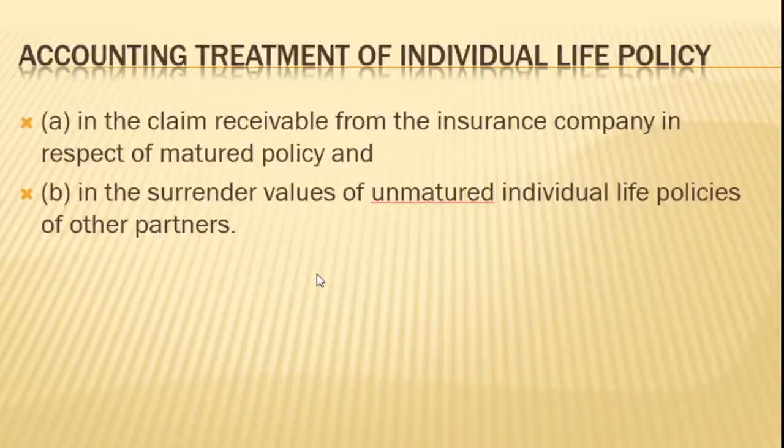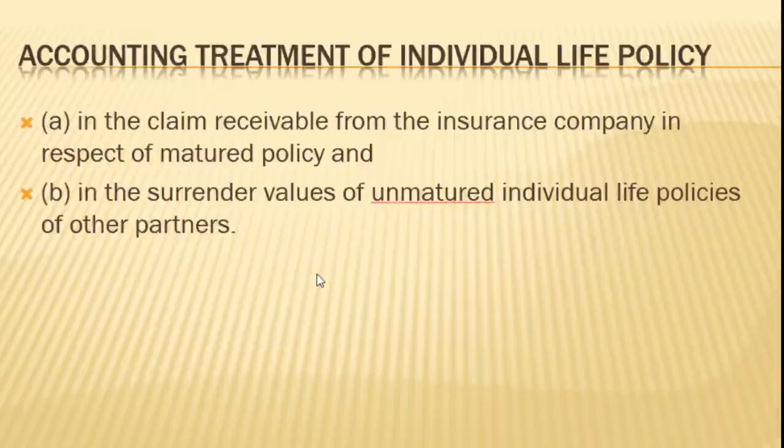and it will be distributed to all the partners. Why is it distributed to all the partners? It will be distributed to all the partners when the premium for this joint life policy or the individual life policy is paid out of the business funds. If it is charged to profit and loss account, then it will be given to all the partners.